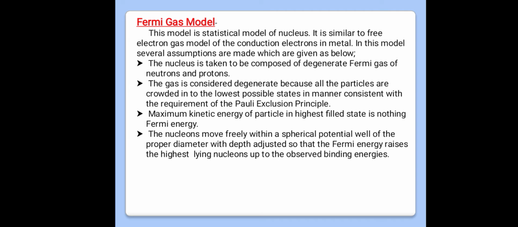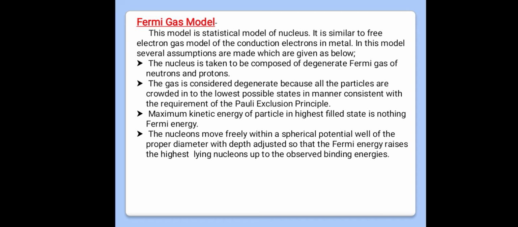And we know that fermions follow the Pauli exclusion principle. What is the Pauli exclusion principle? No two electrons, particles or fermions can have the same quantum state. If two fermions have spin up, they cannot occupy the same state.